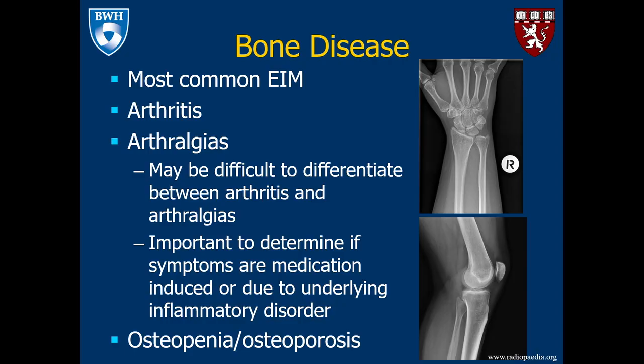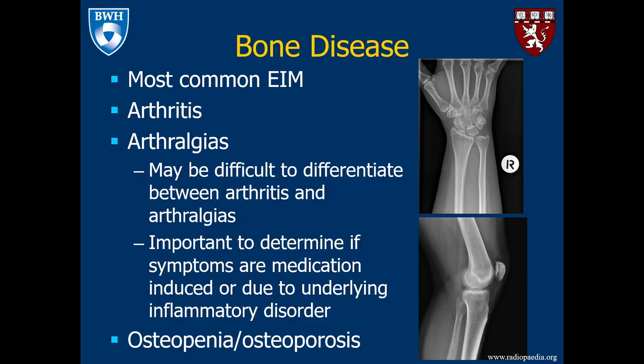This can often be differentiated by taking an accurate history, as patients who have symptoms or arthralgias that are due to medication will often have worsening of symptoms after receiving the medication, with improvement of symptoms as they get further out from administration of that medication, whereas patients who have arthralgias due to flaring disease will often have improvement in their symptoms after medication administration, and those symptoms may become progressively worse as the medication wears off or as they are due for their next dose.